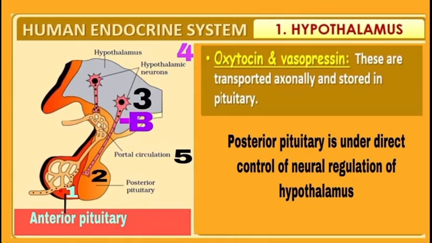These are also released from the hypothalamus and transported to the posterior pituitary directly through axons of the neuron. In the diagram, you can see the B neuron carrying these hormones directly to the posterior pituitary, that is labeling 2. So you can say this part of the pituitary is under direct neural regulation of the hypothalamus.